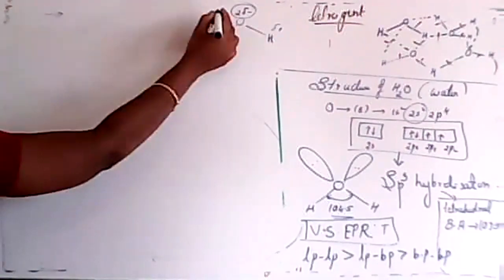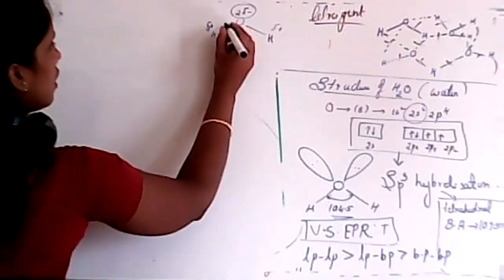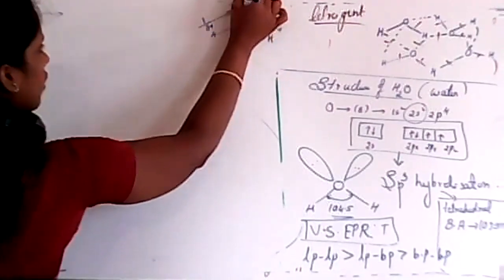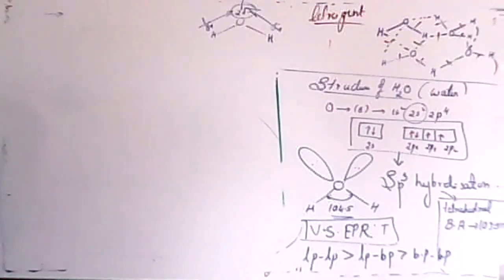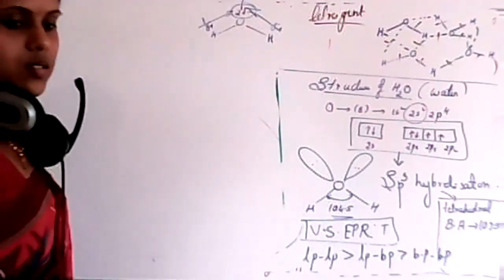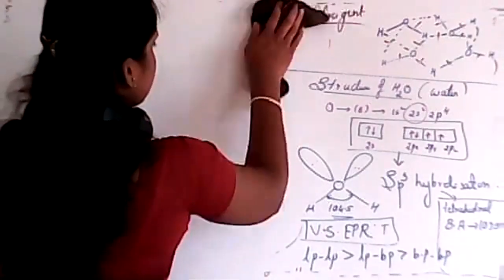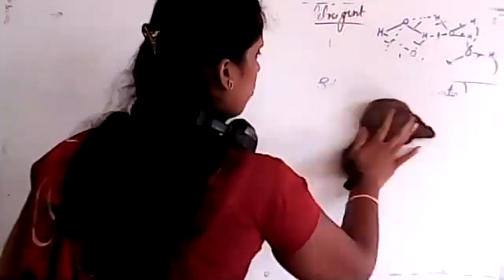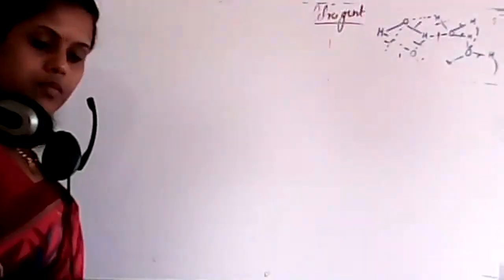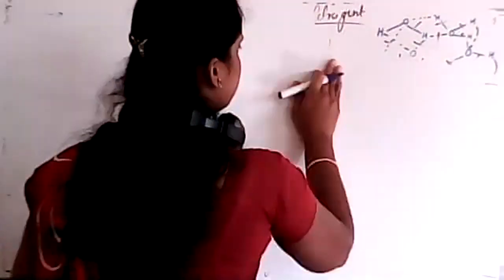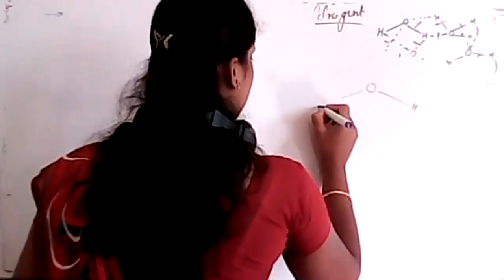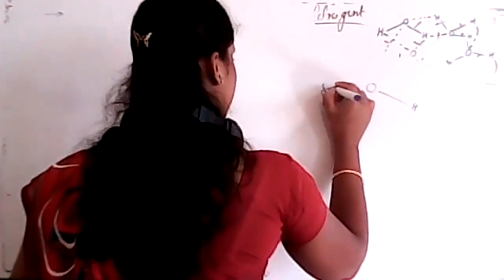So that's why there is polarity. See, these will add and give which type of moment? Dipole moment. Students, I think you can't see this. See here: oxygen is partially negative, and each hydrogen is partially positive.